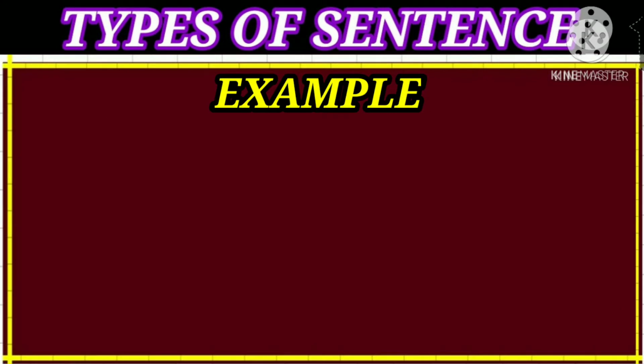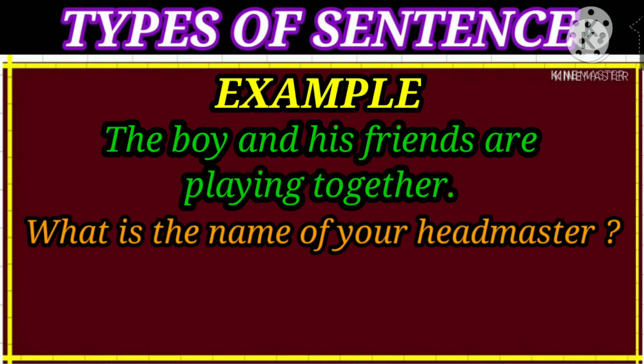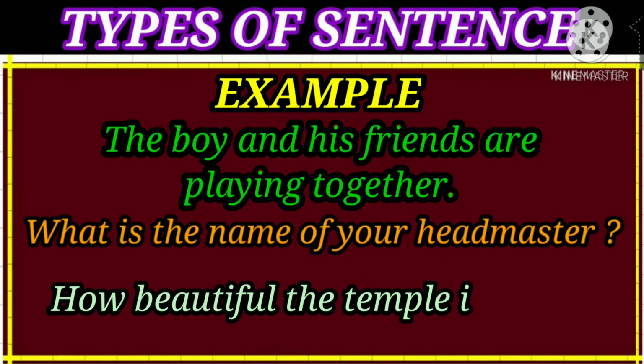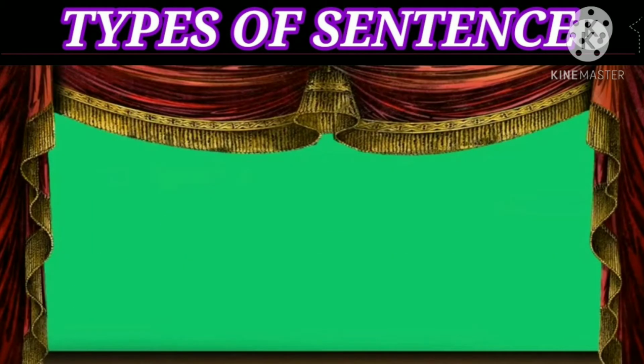For example, the boy and his friends are playing together. What is the name of your headmaster? How beautiful the temple is. Now let's see different types of sentences.